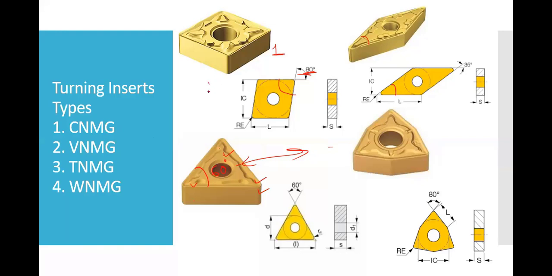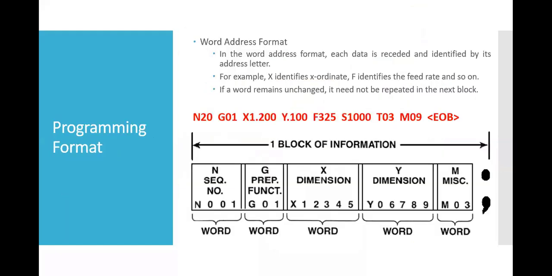Now mostly this tool is used for roughing, since it has a larger angle and can take a good depth of cut. Most of the time it is also used for intricate shapes, wherein the shapes are too sloppy. In this case we can use it, as well as for finishing operations. In the same way, this one is for rough cuts, and this could be used for finish or semi-finish. Any doubt within this?